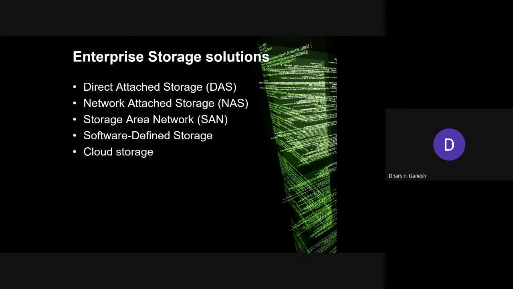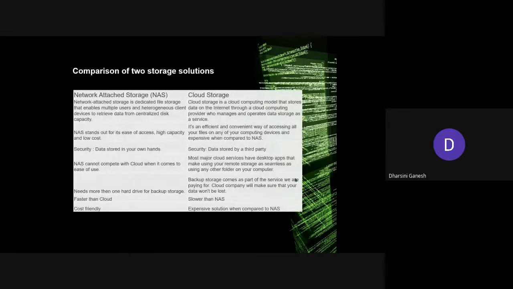Let's get into enterprise storage solutions. Direct attached storage, network attached storage, storage area network, software defined storage, and cloud storage. These are the types of enterprise storage solutions. Now, in a deeper view, we'll take two of these storage types and compare them: network attached storage and cloud storage.